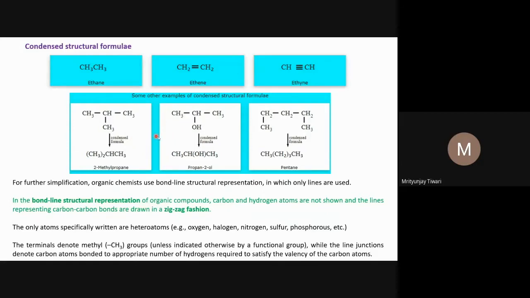I hope you understand this point, or maybe with the examples you will see later on, you will make this understanding clear. Now, the condensed structural formula of ethane and ethene is shown here. One can represent ethene as CH2, CH2, and ethane as CH3, CH3, to complete it as a condensed structural formula. Now let us see this example, CH3, CH3.